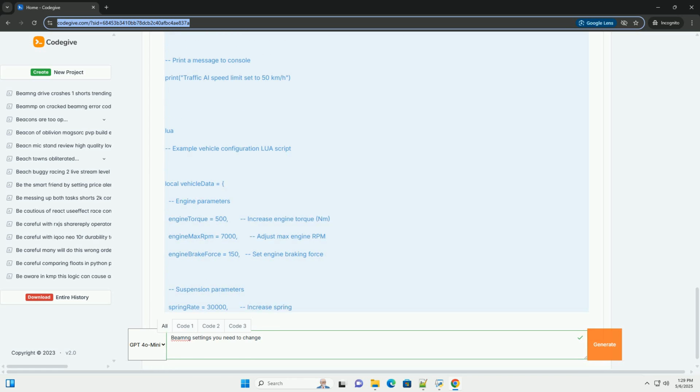Three. Physics settings. Physics settings are crucial for modifying how the game behaves. These can be found in various places. One: physics.json, located under Documents/BeamNG.drive/settings. It influences global physics settings.